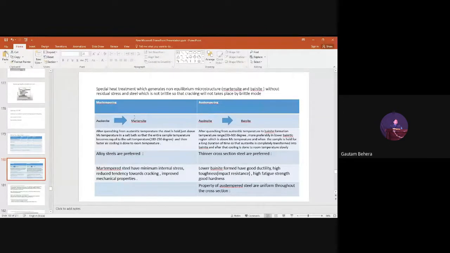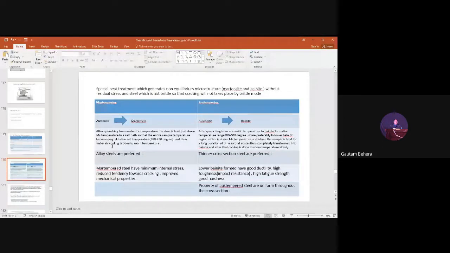So the final microstructure is martensite here. The final microstructure is bainite. That's why after doing Mart tempering, we are also doing tempering. We can temper this martensite to get tempered martensite further, right? And you remember the procedure. The procedure is written over here and the procedure is written over here. Fine. Now the question comes,